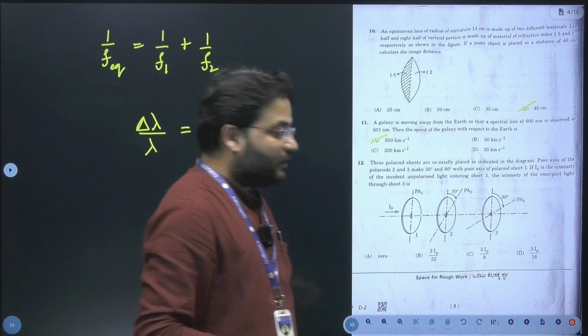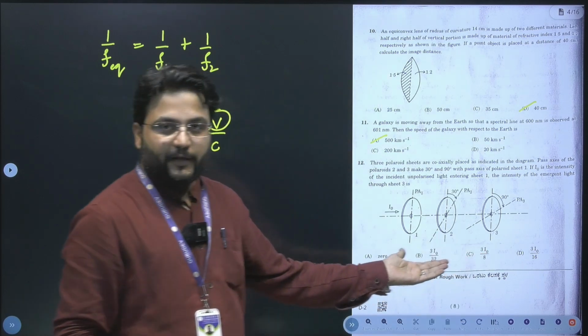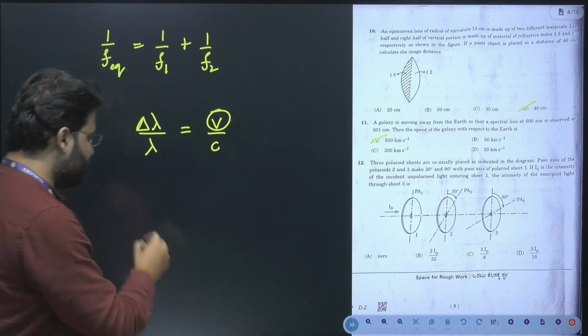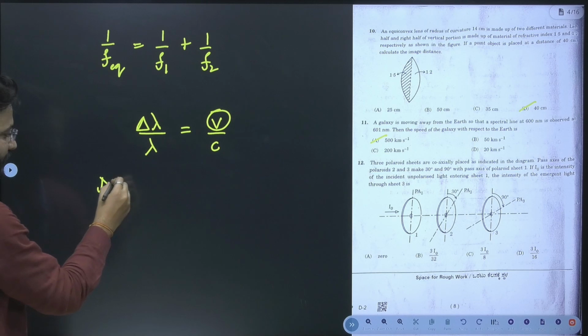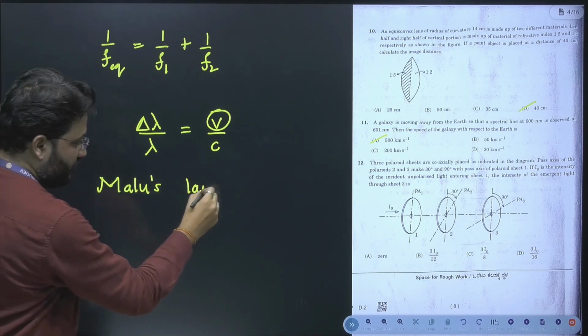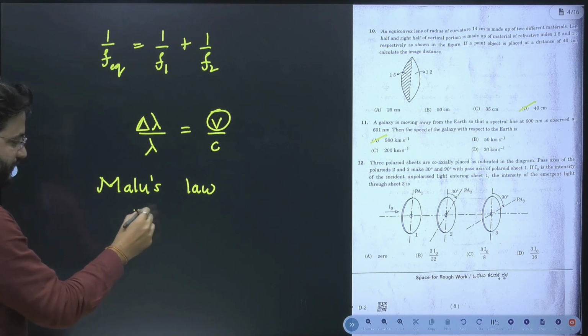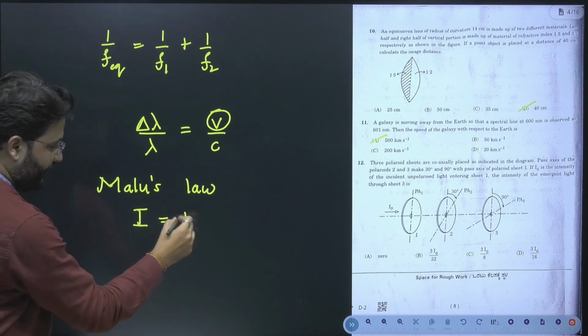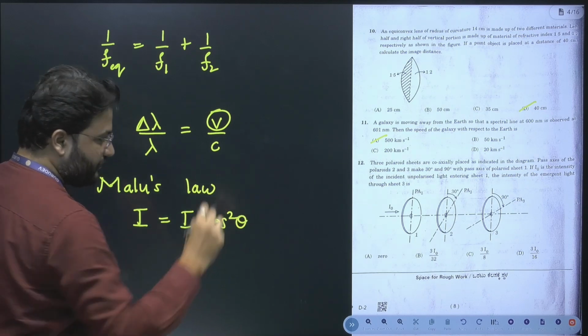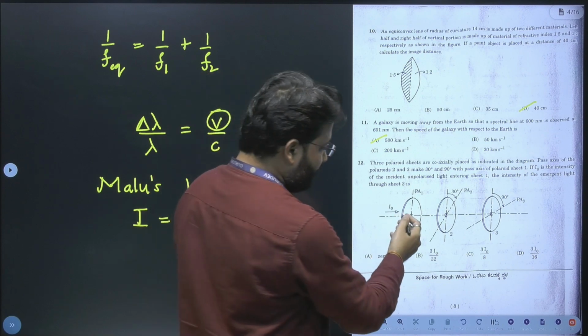Yes. Now the next question is from wave optics, about Polaroids, and it deals with Malus's law concept. Malus's law formula is I is equal to I naught cos squared theta. First you need to solve this one.